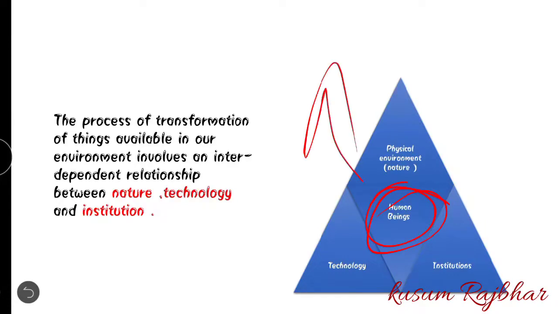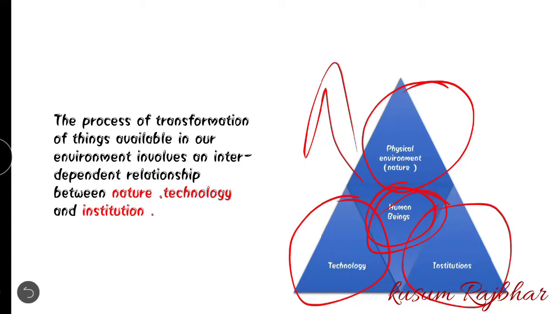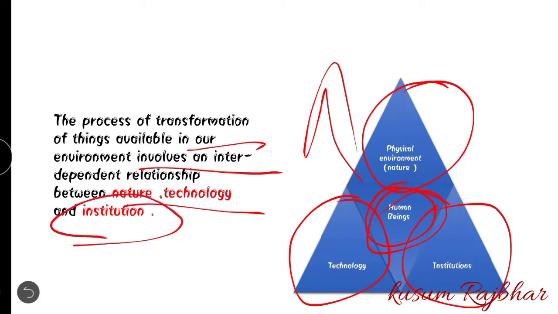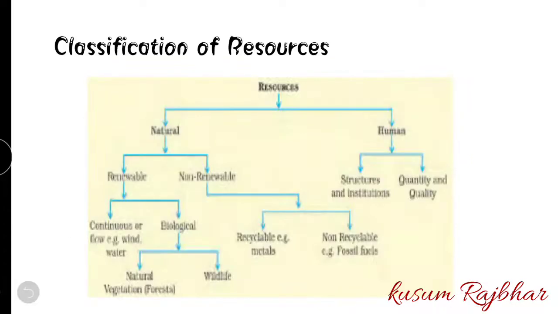So what it is said here, human being is the best resource because it utilizes the other resources by these three factors, that is physical environment. It utilizes physical environment, by technology, and by setting up of institution. So the process of transformation of things available in environment involves an interdependent relationship between nature and technology and institution. Getting? Let's move to the next.